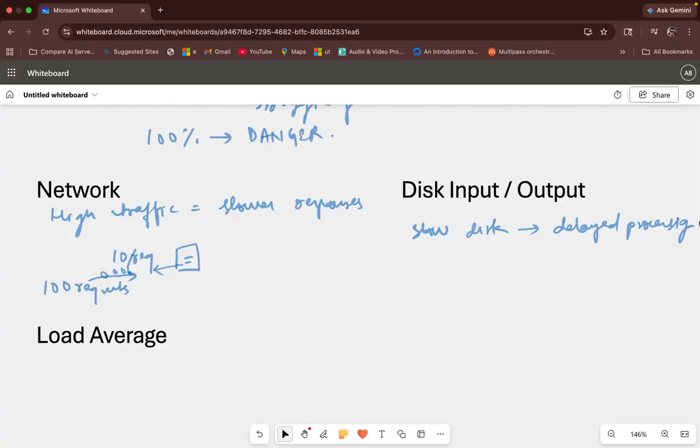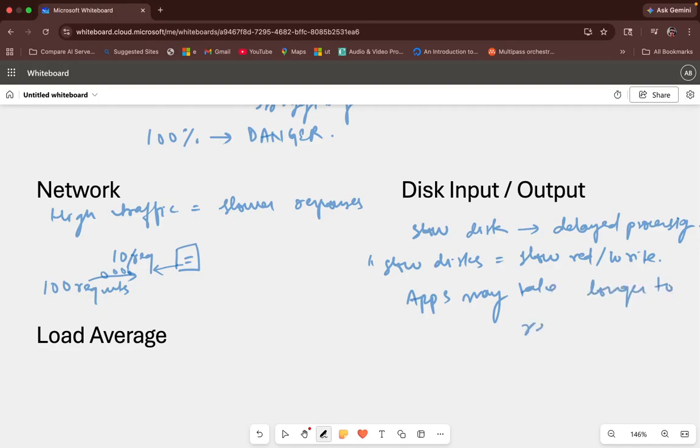Reading is fetching some data and getting back to you, and writing means you have put up an entry and that needs to be put inside the disk. So if the disks are slow, read or write operations will be very slow, and in that case apps may take longer to respond. Again, one of the factors why a server could crash.